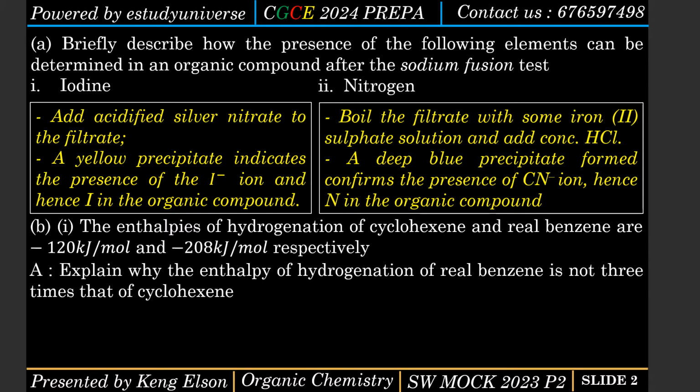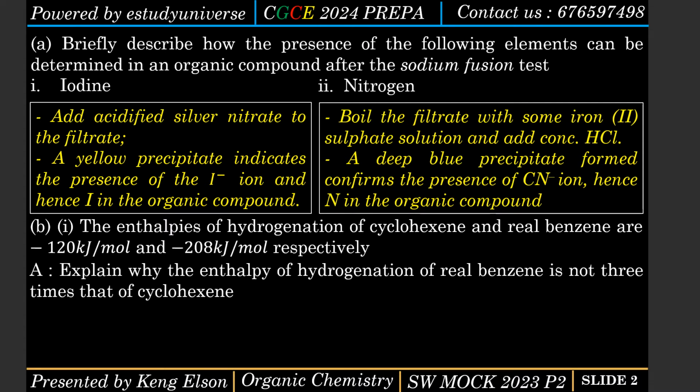Okay, so we need to explain why the enthalpy change of hydrogenation of real benzene is not 3 times that of cyclohexene. Anyways, let me first of all explain to you the principle behind this question. When you study organic chemistry and you go to aromatic hydrocarbons, where you have the benzene molecule as the reference point, you usually see 2 structures of benzene.